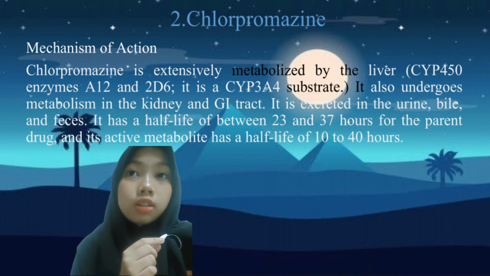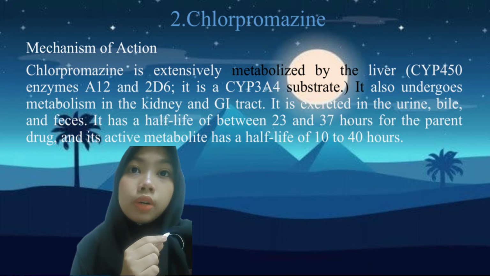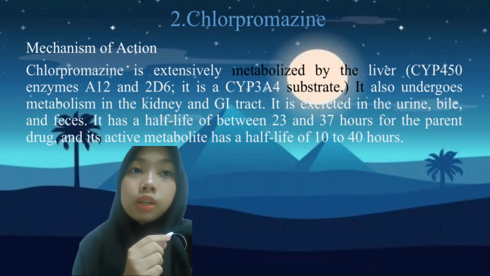The second drug is chlorpromazine. Mechanism of action of this drug: the drug will pass through the liver. Chlorpromazine is extensively metabolized by the liver, also by the enzyme CYP3A4 substrate. The metabolism also occurs in the kidney and the gastrointestinal tract. The drug will be excreted in the urine and feces.